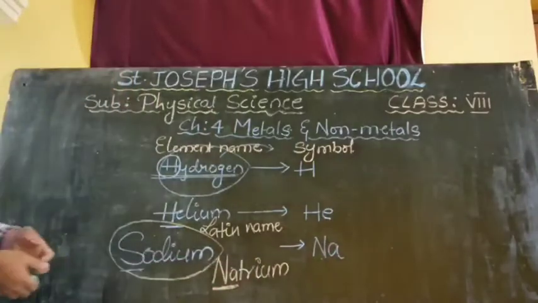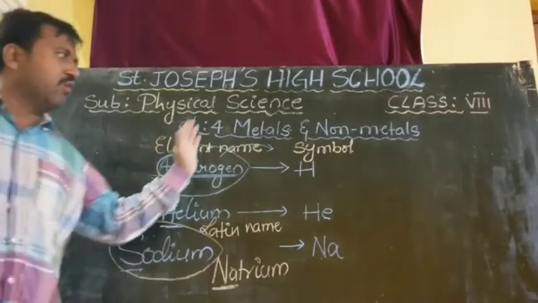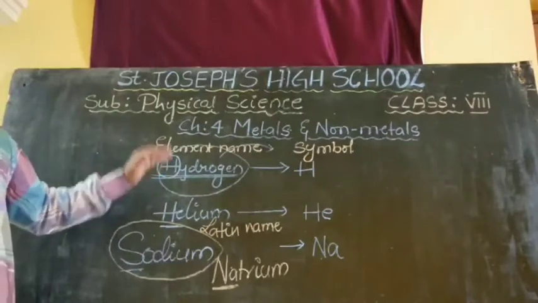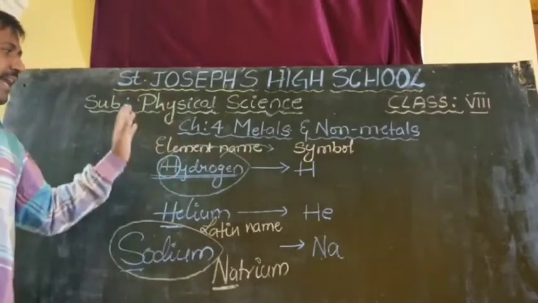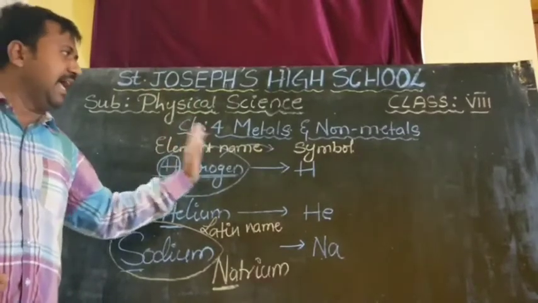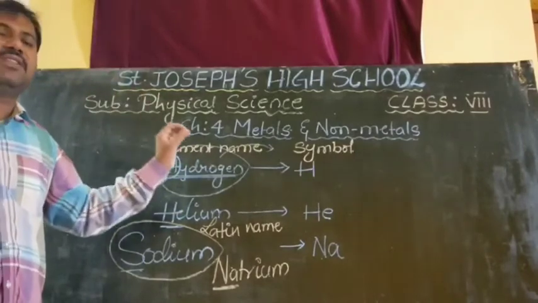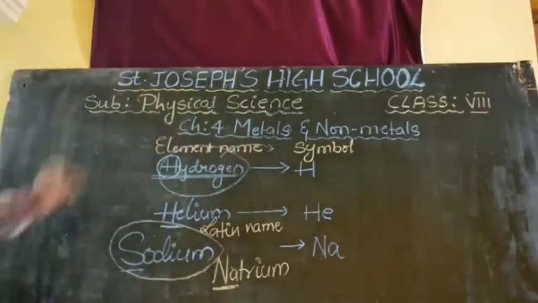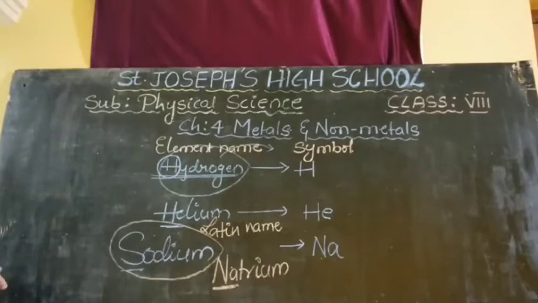My dear children, very very important. You have to learn the 1 to 30 elements, their names along with the symbols, thoroughly. If you don't know the 1 to 30 elements, learning the chemistry part will become very very tough. Learning chemistry is much easier if you learn the elements. If you do not learn the elements, learning chemistry is very very tough. You can eat and digest stones more easily than learn chemistry. So concentrate more and more on these elements. Try to learn the elements.